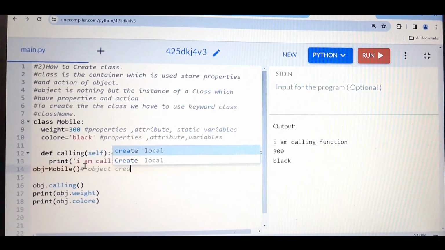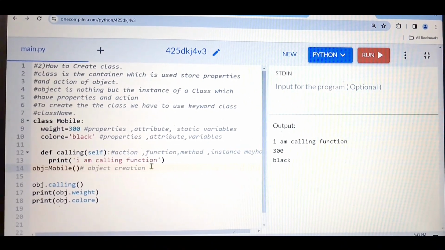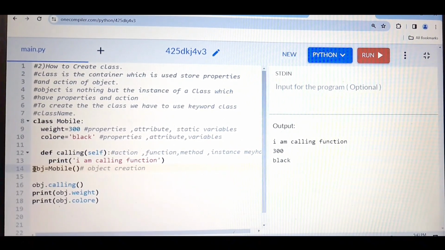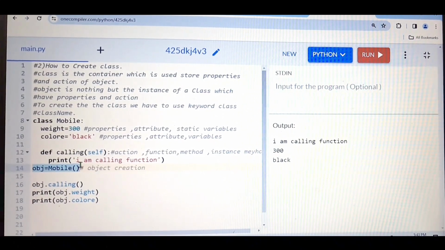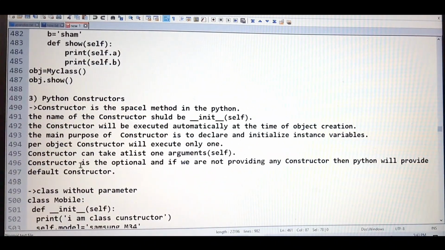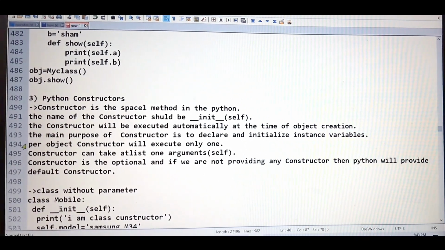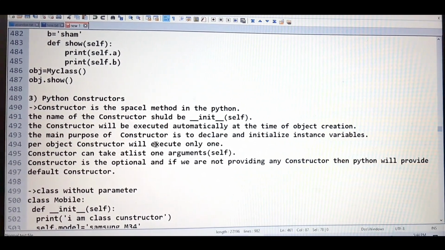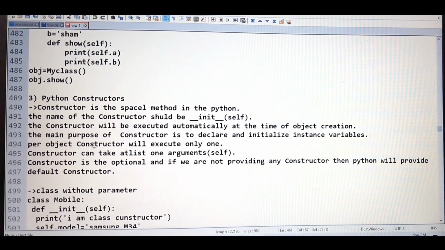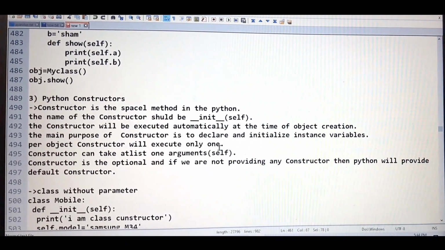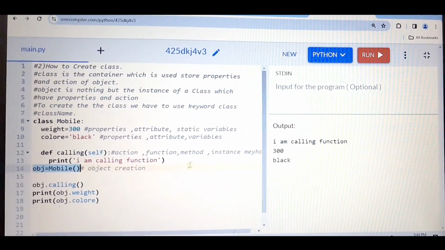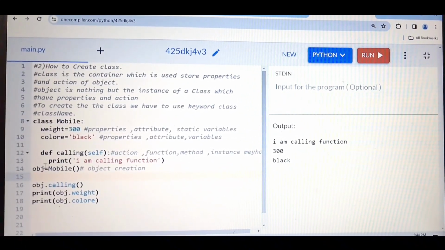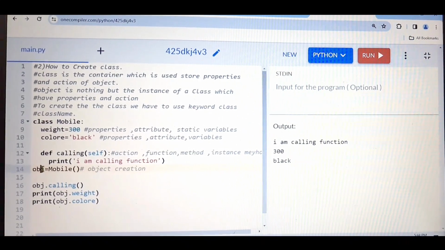Object creation. So whenever object creation happens, our constructor will automatically be called. Then per object, the constructor will execute once. I forgot to tell you, one second. Here we have created an object of a class, and we have created one object.